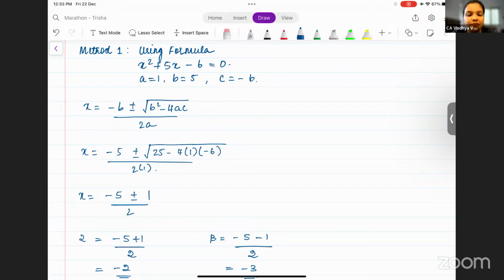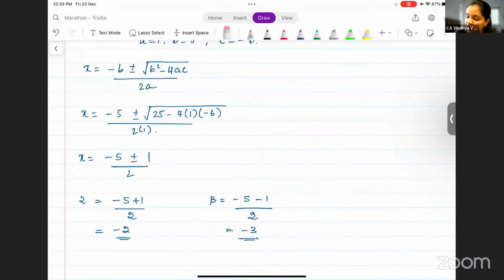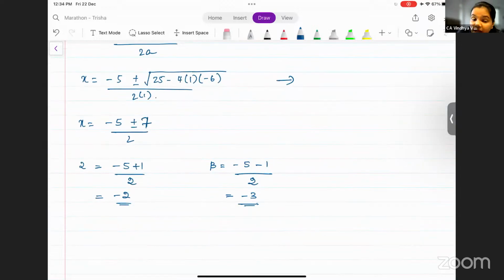Yes, very good, Disha. I was waiting for this. So here we have gone wrong. See here. What is this? -4 into 1 into -6 is plus 24, correct? If you get square root of 49, that is 7, not 1. You all have to be attentive. So you get 7 here.